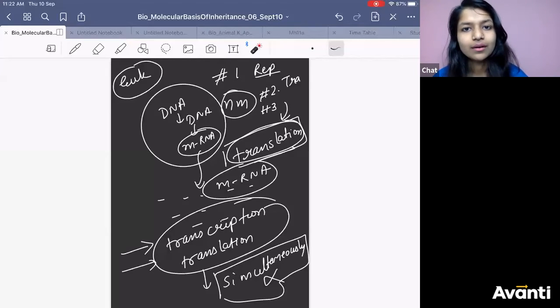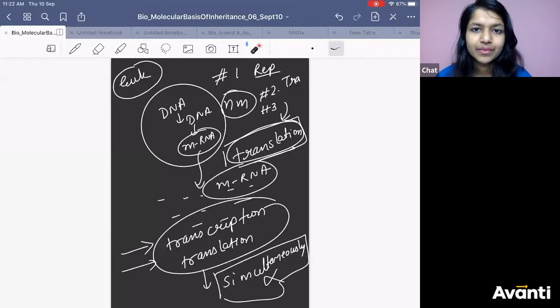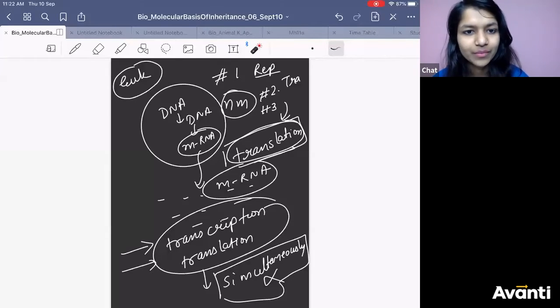Clear? What about eukaryote? This is the third difference. What about eukaryote? It will happen inside the nucleus. Make a note of it. It will happen inside the nucleus. Got it? Third point. Come to the fourth point.